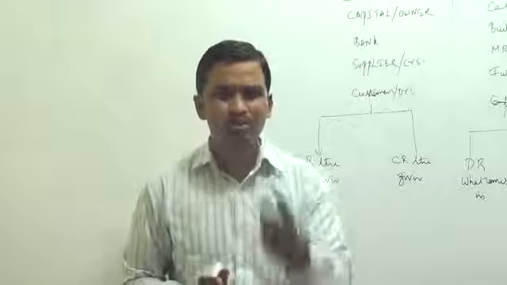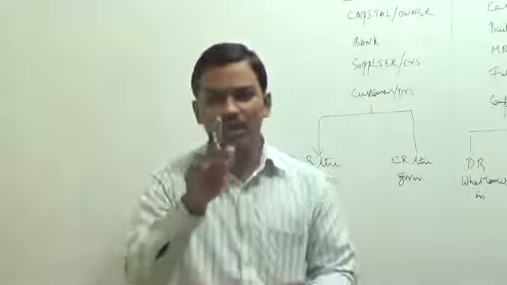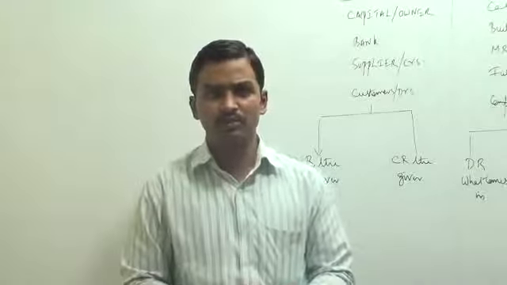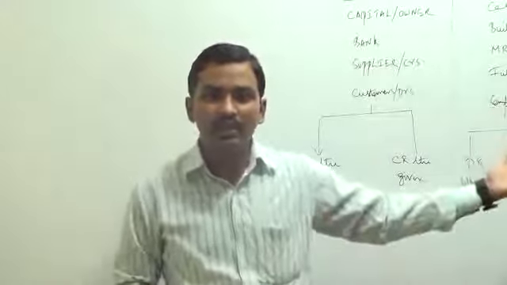What is the value of the goods sold? 2 crores. If purchases is an expense, sales is automatically an income.